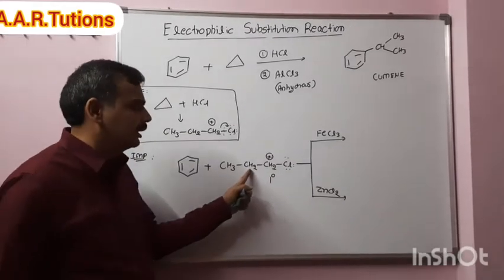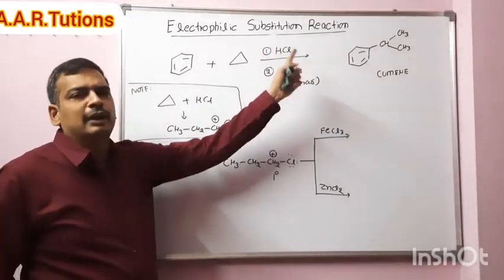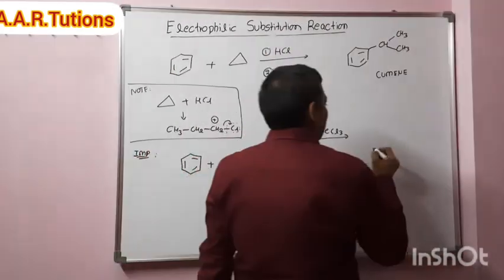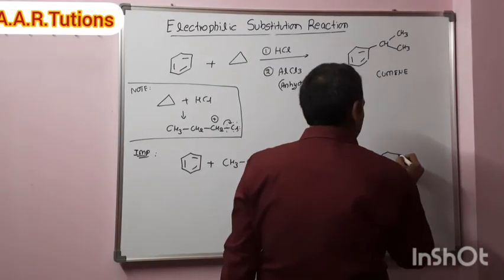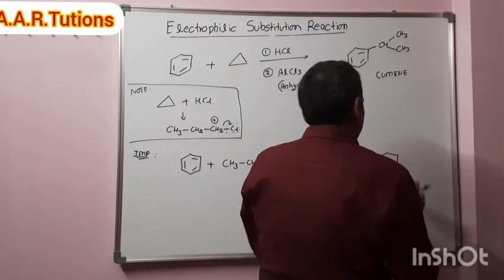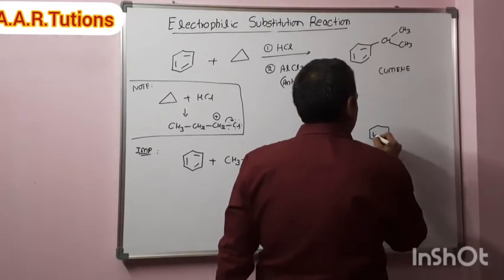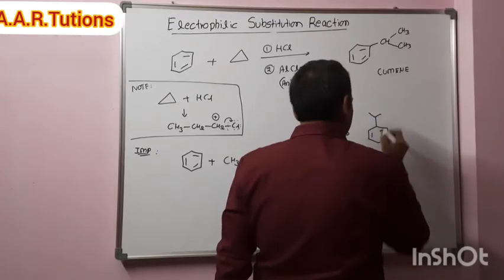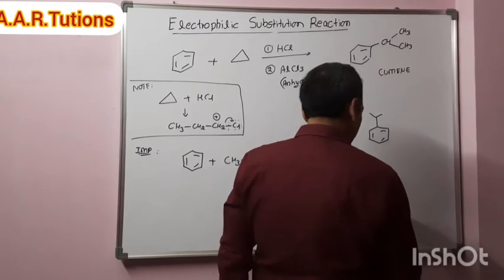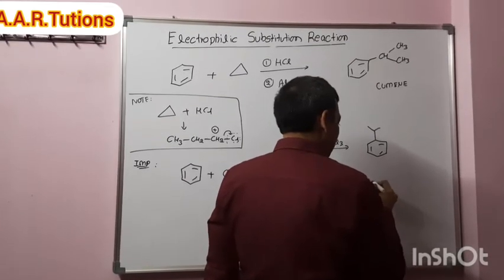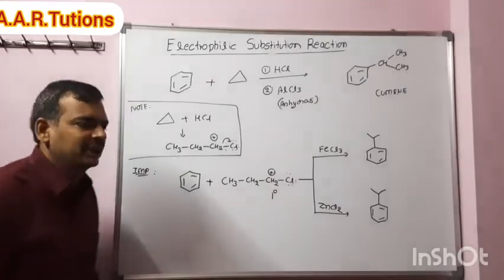Then we get a secondary carbocation that attacks benzene. Then we would write that in both cases the product formed is cumene, according to our previous examples. In both cases we would write that cumene is the main product.